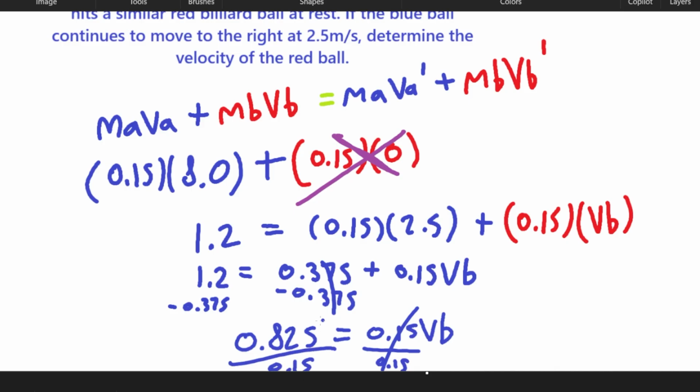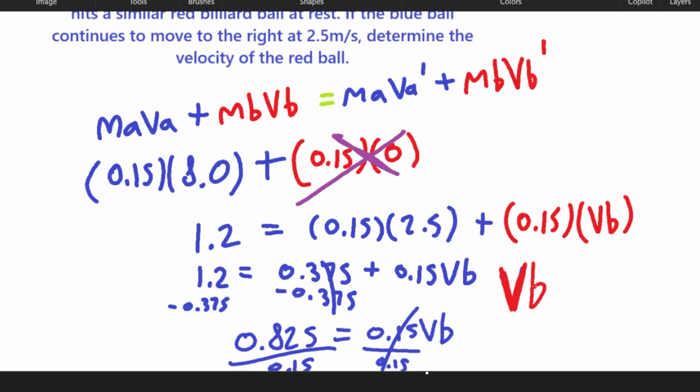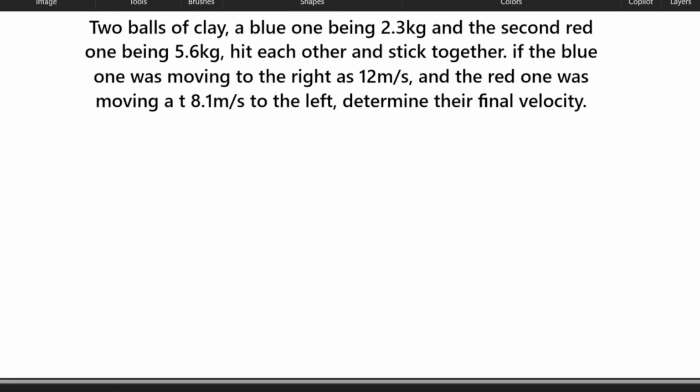And we know that the velocity of object B after the collision is equal to 5.5 meters per second. And let's denote that it's to the right, because objects can also move left.